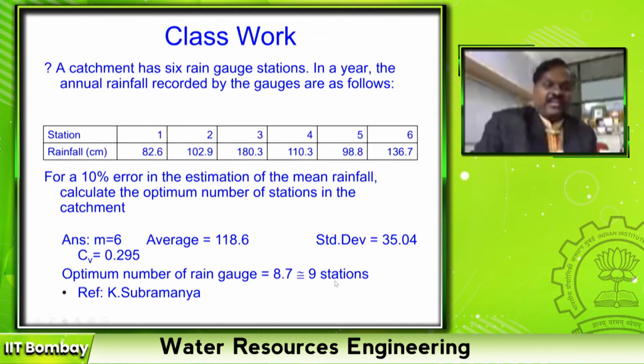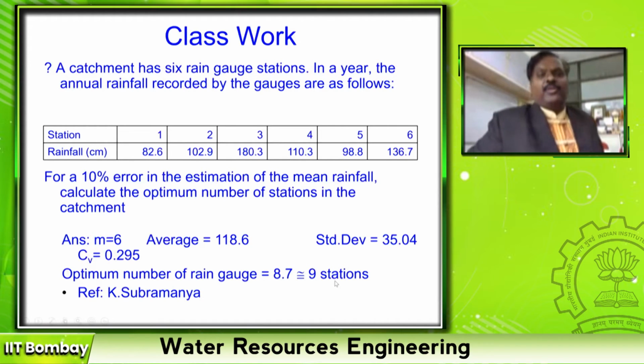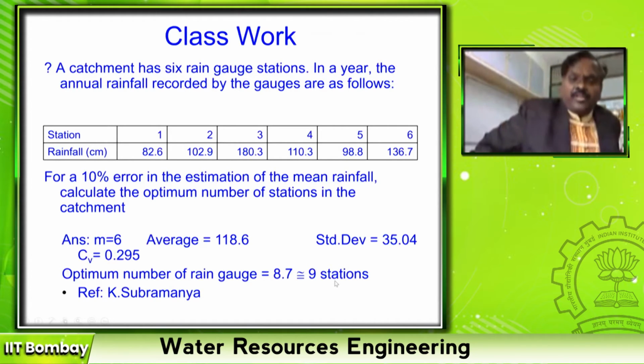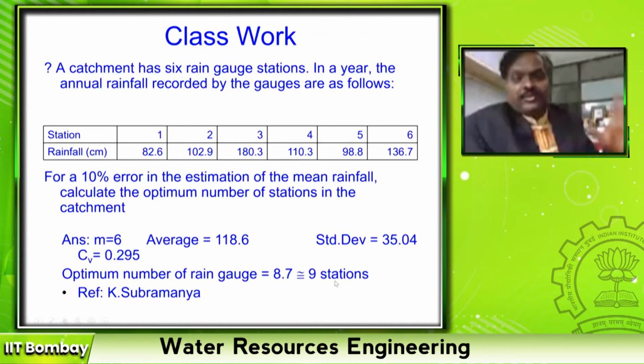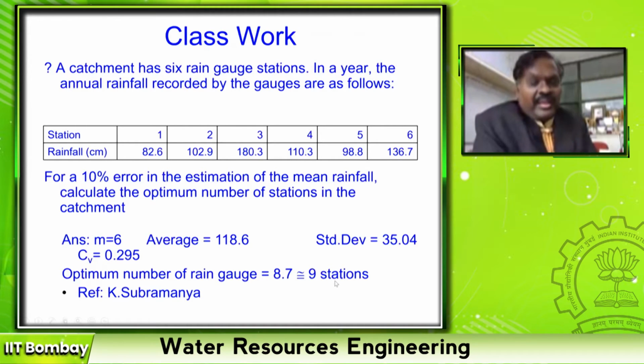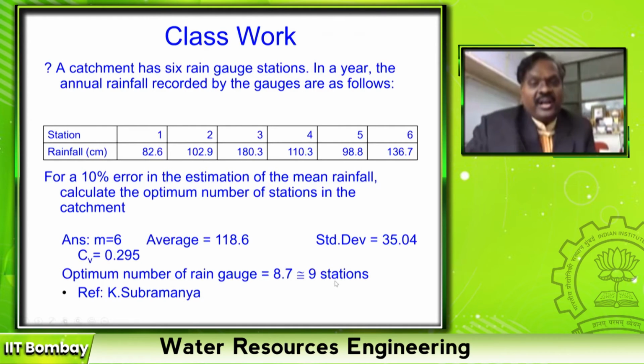So I found that the rainfall at these rain gauge stations in a year is this much: 82 mm, 102, and so on, because that's the variation. Then I thought that, okay, if this is the basin and I put 6 rain gauge stations, everywhere it should be the same rainfall, no? But here it varies between 82 mm to almost 180 mm, almost more than twice. So then I got doubt whether I am catching the uniformity of rainfall exactly or not. Then I try to re-estimate whether my number of rain gauge stations is sufficient or not.